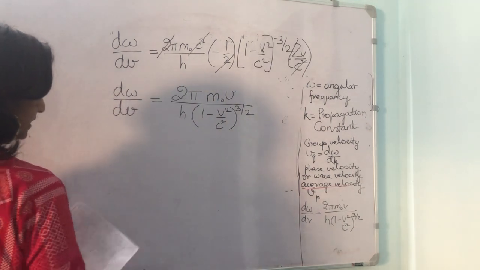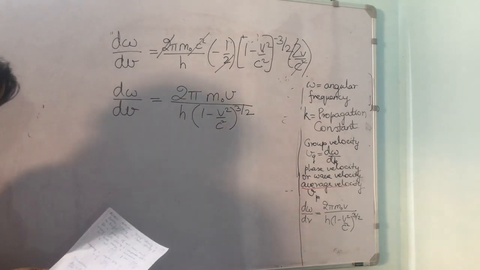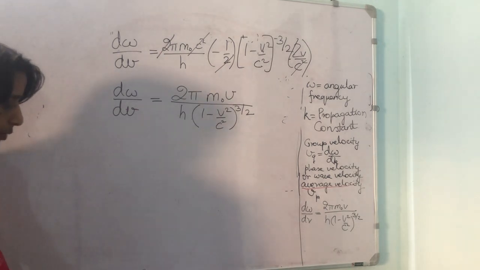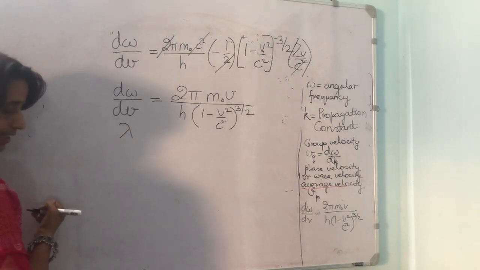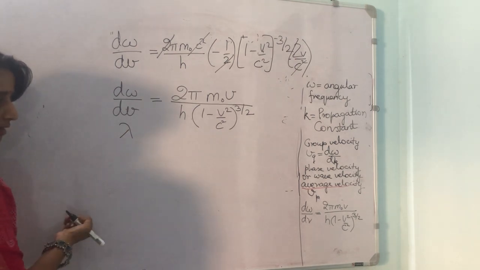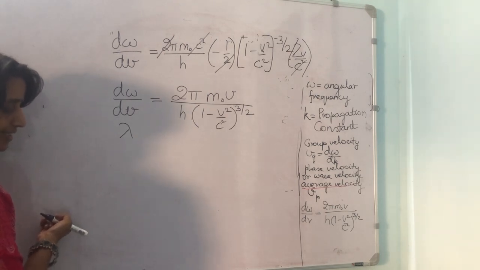Now next step is, so dω/dv is equal to this much. The de Broglie wavelength λ associated with any moving wave and the propagation constant k are associated with each other.